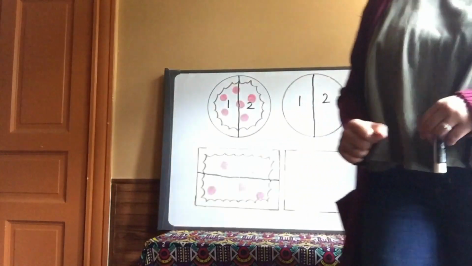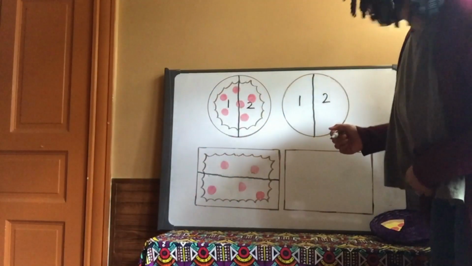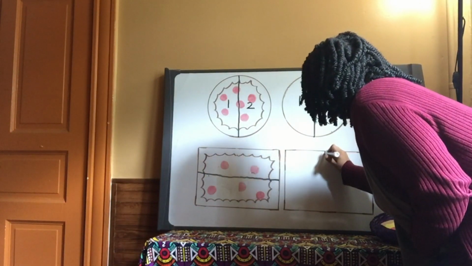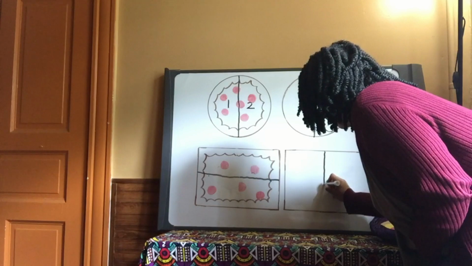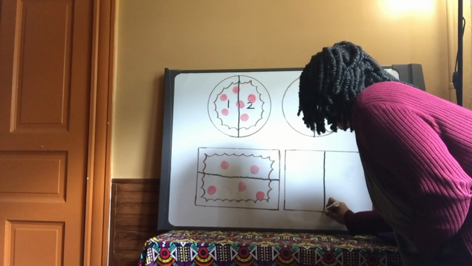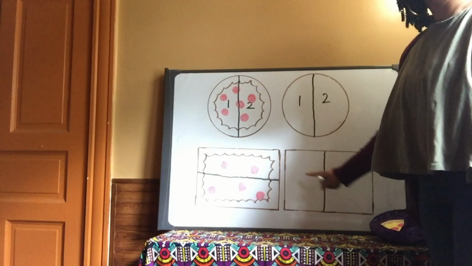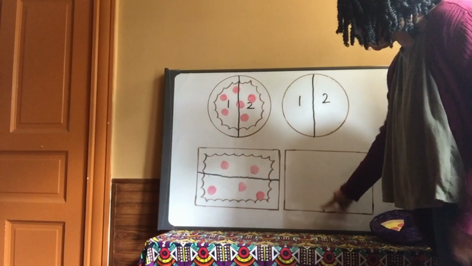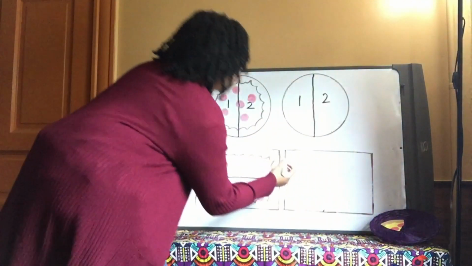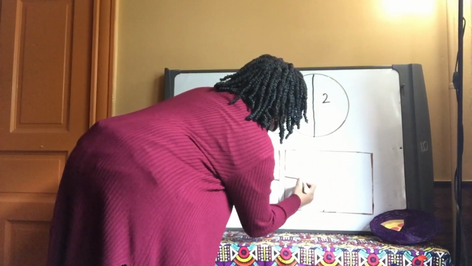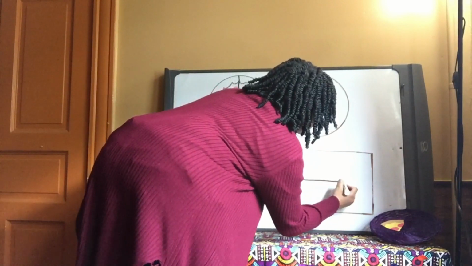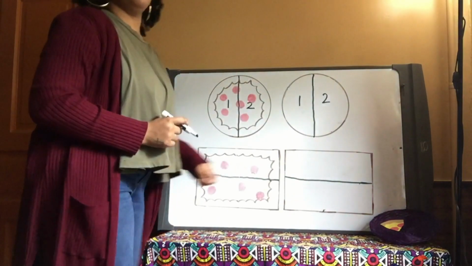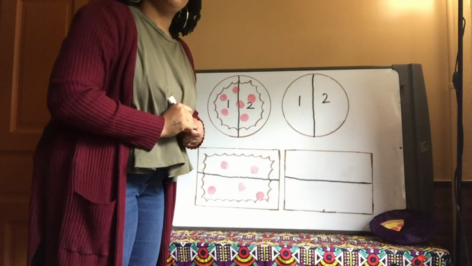All right, let's go ahead and try it out over here on this rectangle. Let's show it on a shape. All right, Congo Nation, I'm going to draw the vertical line down. And now I have 2 halves in my rectangle. And then we also learned that we can draw a horizontal line. And now I have split my rectangle into 2 other equal parts, or 2 other halves.